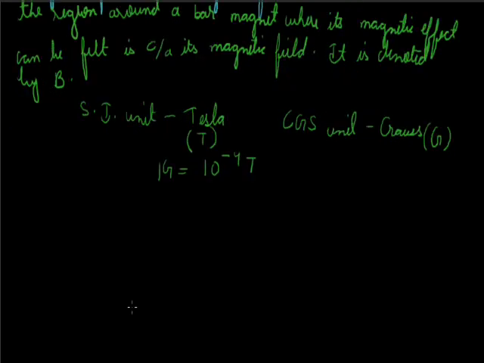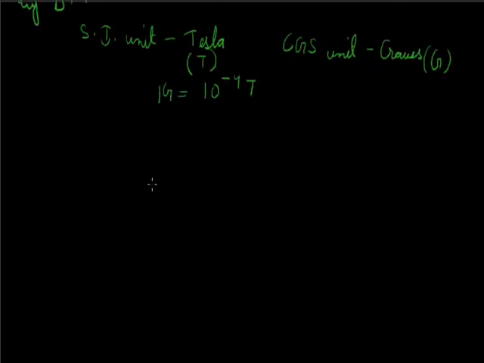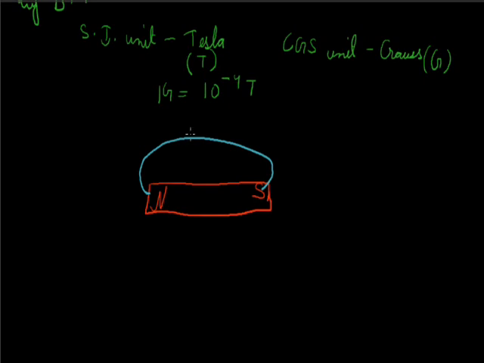Like if we have a bar magnet, then its magnetic lines of forces will be traveling from north pole to south pole. These are traced by the directions determined by the magnetic compass.